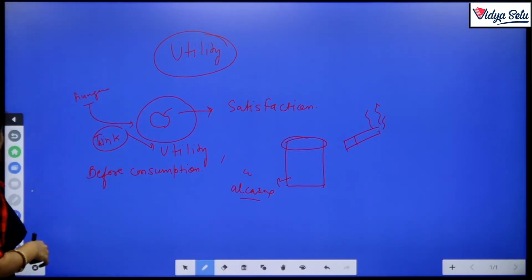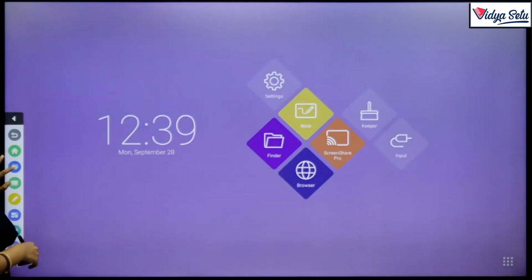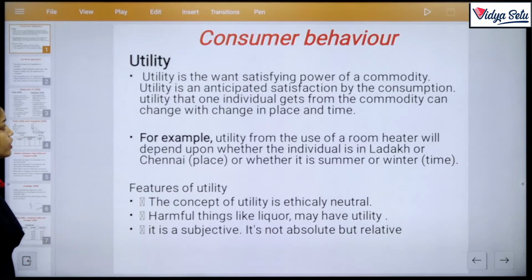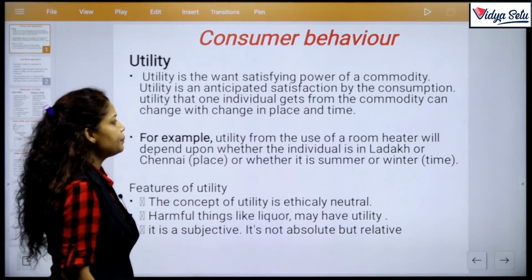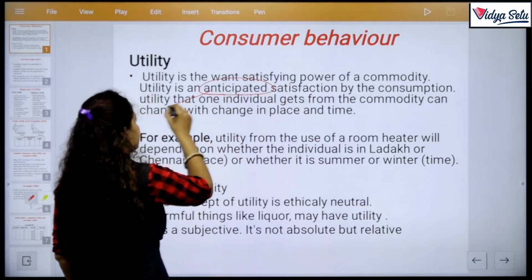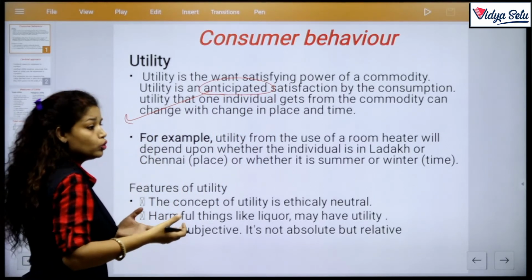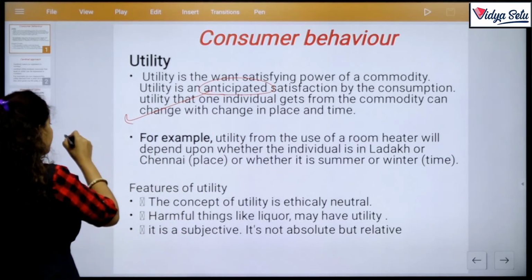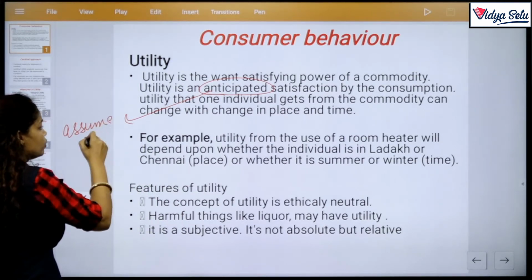Now we move to our notes. Utility is the want satisfying power of a commodity. Clear? So, utility is an anticipated satisfaction. Anticipated means that you previously think, you already assume that the particular commodity will satisfy your wants.